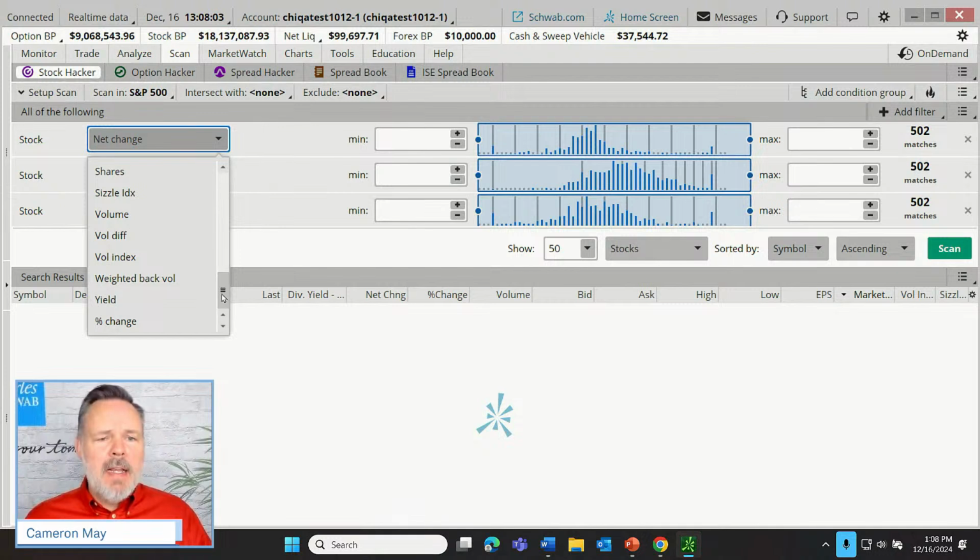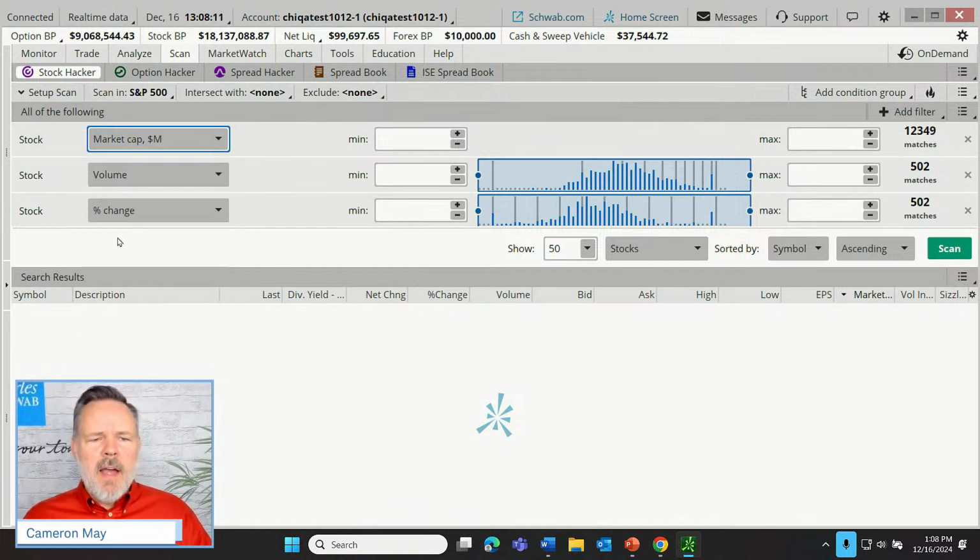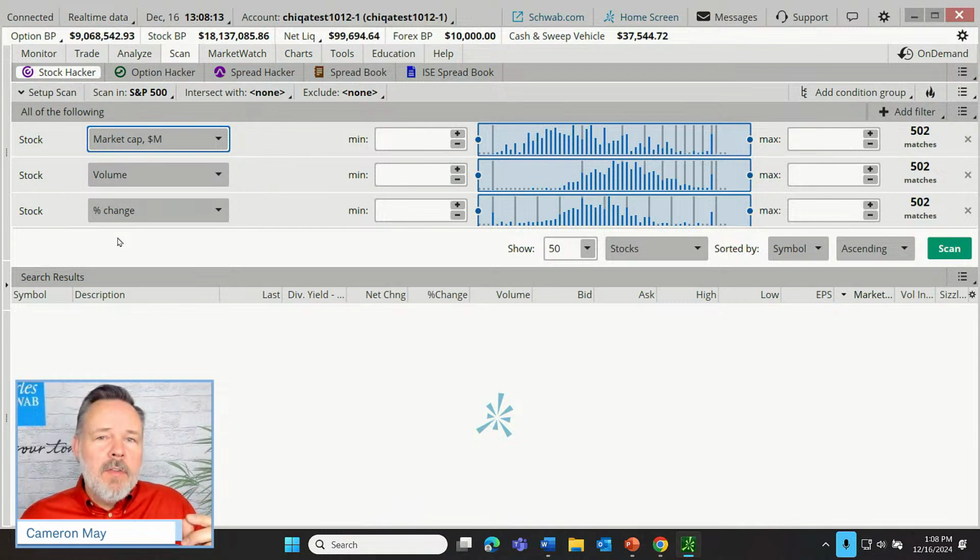Anyway, but back to our scan capabilities, I am going to select a few here from this default menu. Let's say that our hypothetical investor is looking for not the smaller companies of Wall Street, but maybe the great big companies that are trading out there on the major US exchanges. So let's choose as our first criteria market capitalization, or abbreviated to market cap. And this is searched in millions of dollars.